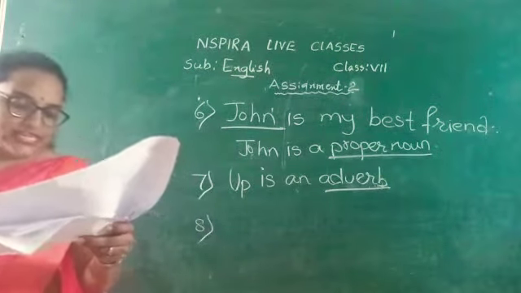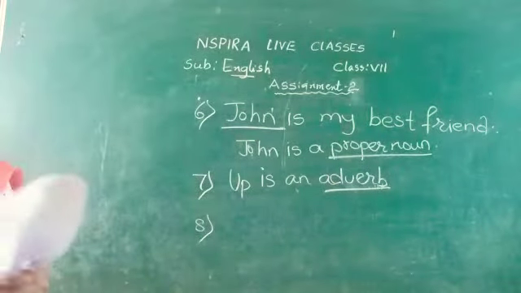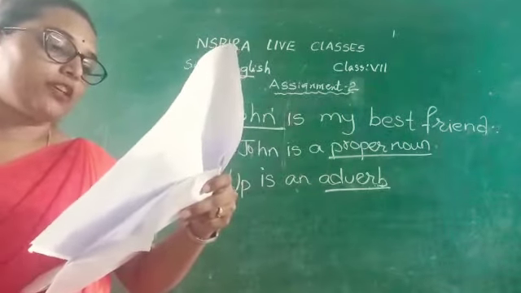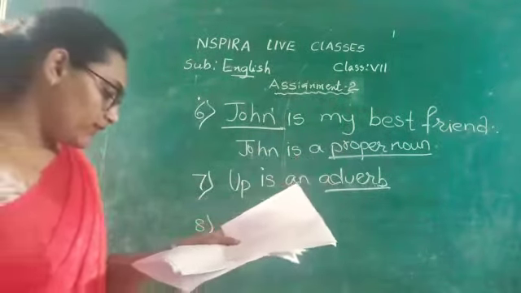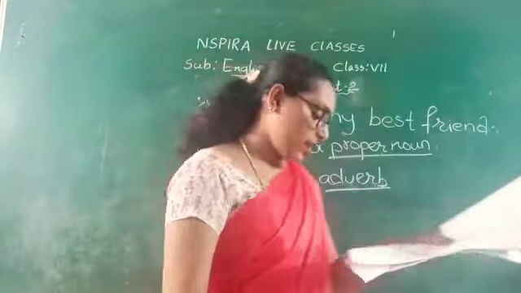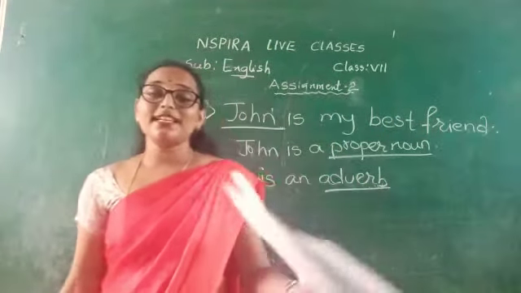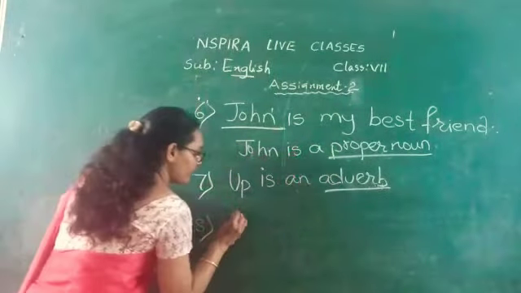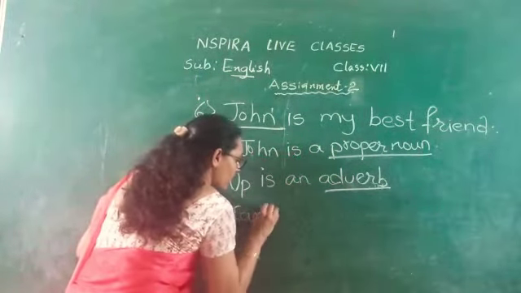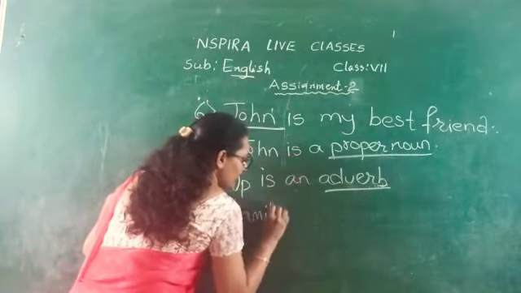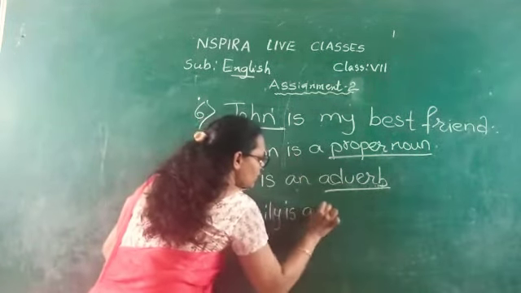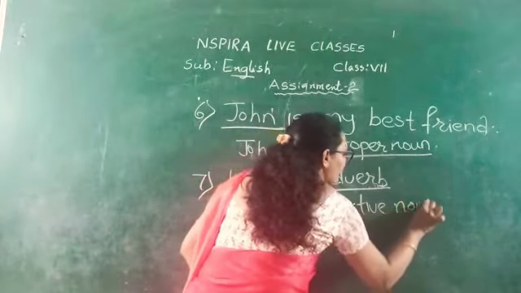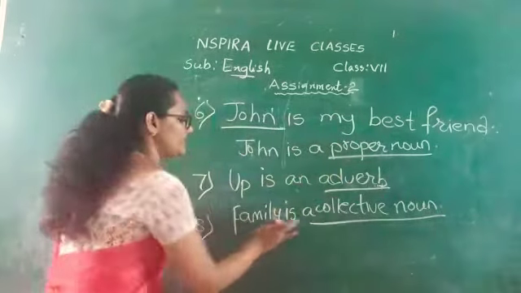See the eighth one. My family live in different parts of India. Here the underlined word is family. We have the options as common noun, abstract noun and collective noun. Family means the collection of members in the family. So we can say that family is a collective noun. Got it, students?